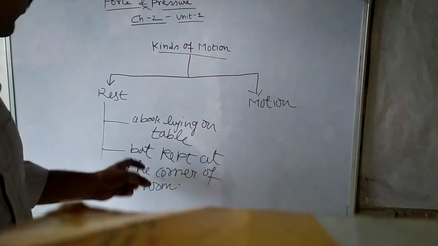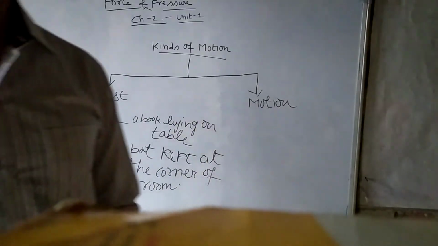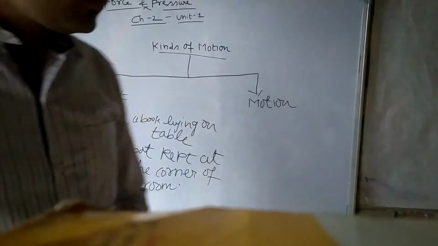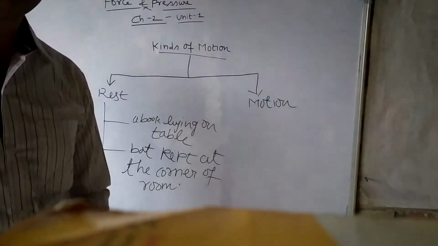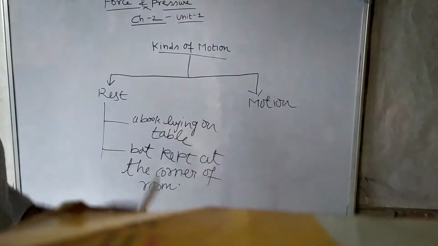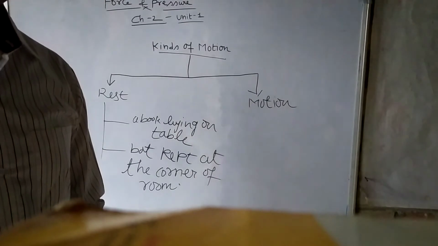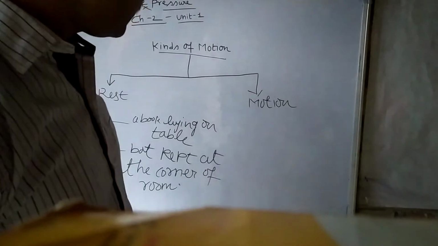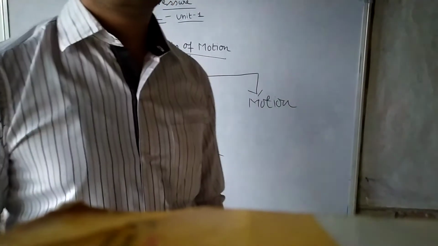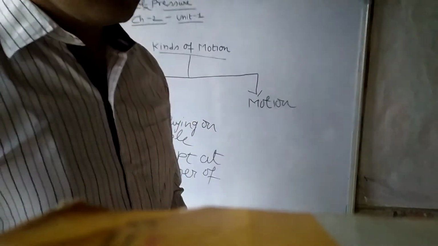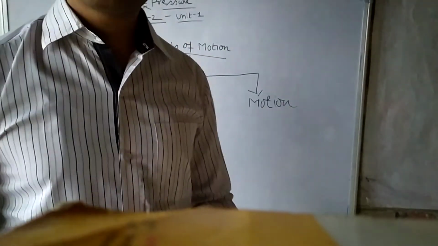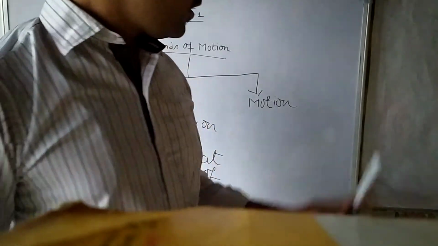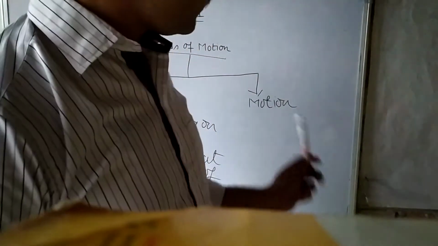So all these examples I have given you so that it will make you more clear what is rest. Rest is the state in which we do not change our position with respect to the surrounding. So I think now it is very clear to you all what is rest. Now we will study about motion.